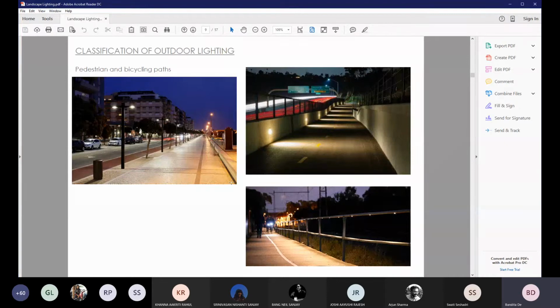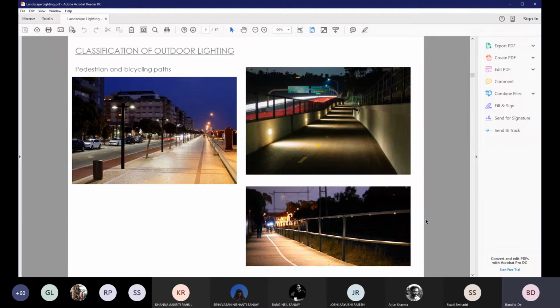Then another aspect of outdoor lighting is all your pedestrian and bicycling paths. These bicycling and pedestrian paths have to be very carefully designed. There's a principle in any kind of street lighting, be it street lighting or your pathways or your bicycle paths that you're seeing right now. The fundamental principle of lighting these areas is that at any given time, the glare of a light should not cause any hindrance to the eye of the user.